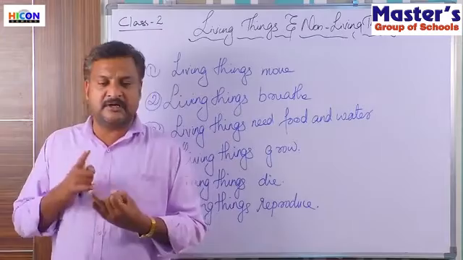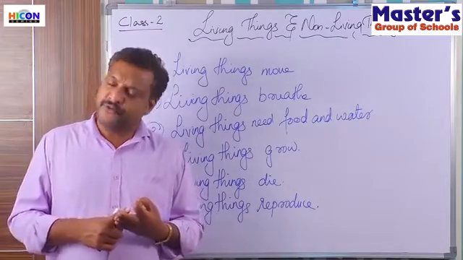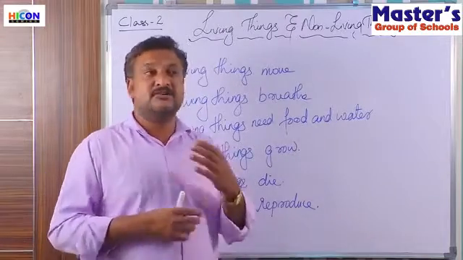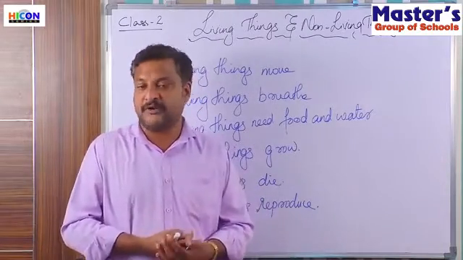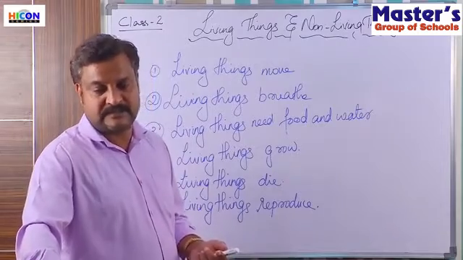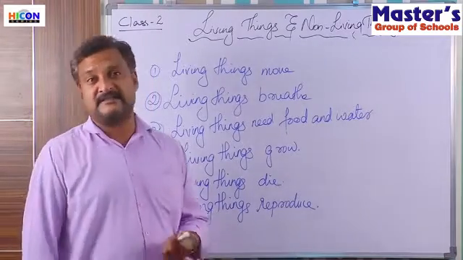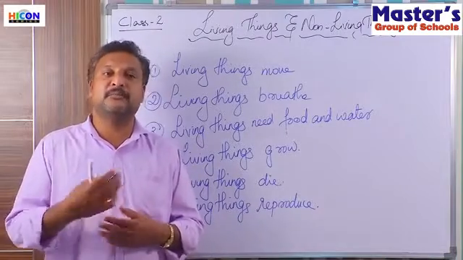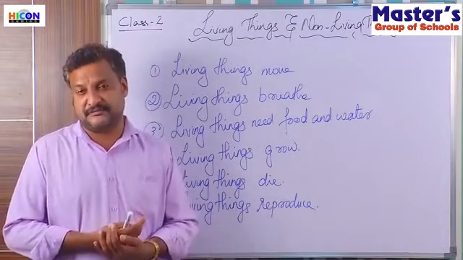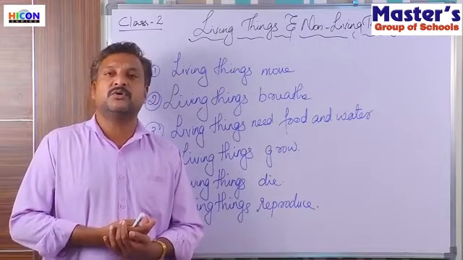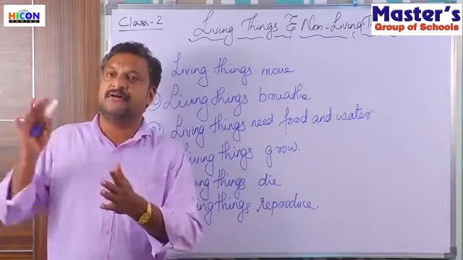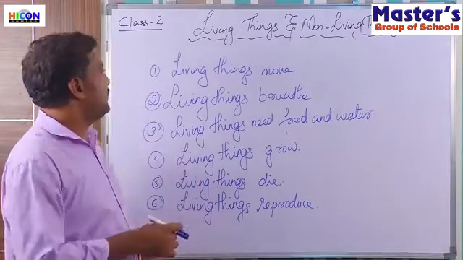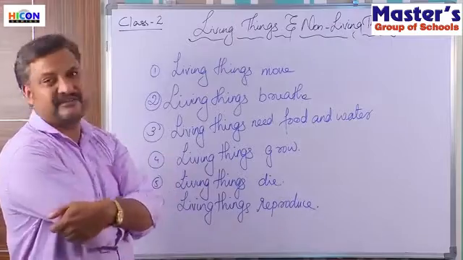All animals, birds, insects, fish, every living thing in this world has this capacity to produce their young ones, to produce new babies for their next generation. Okay? So, yes, the same kind of animals will continue to live.